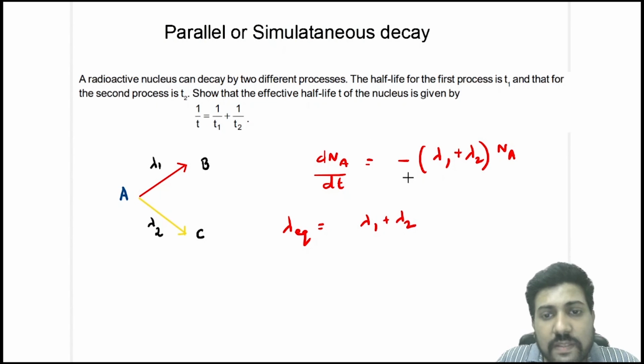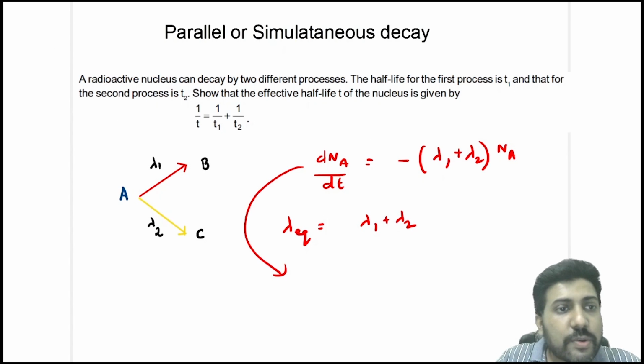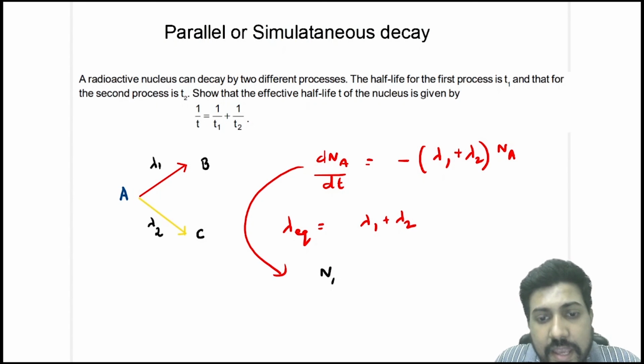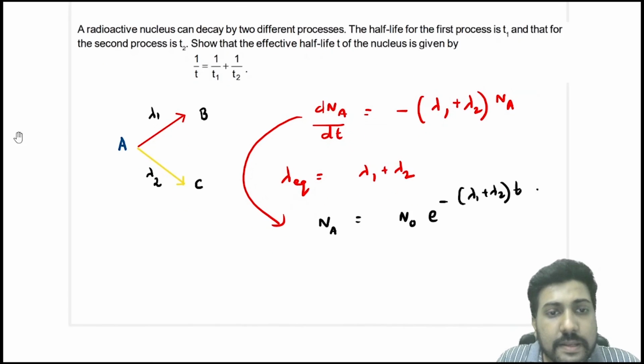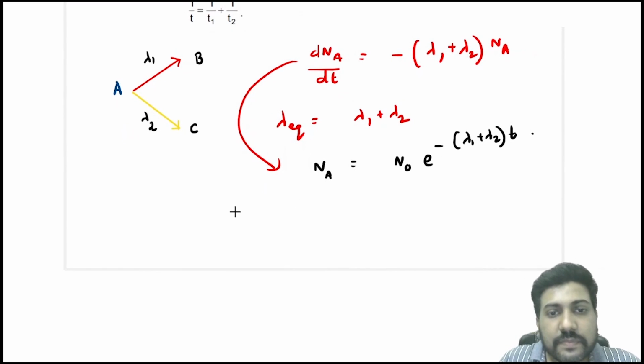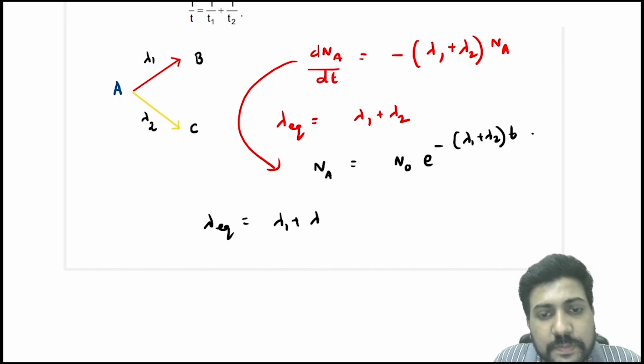When you solve this, you get Na is equal to N naught e power minus lambda 1 plus lambda 2 into t. Again, lambda equivalent is equal to lambda 1 plus lambda 2.